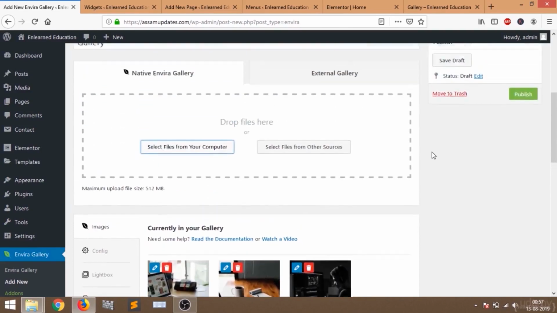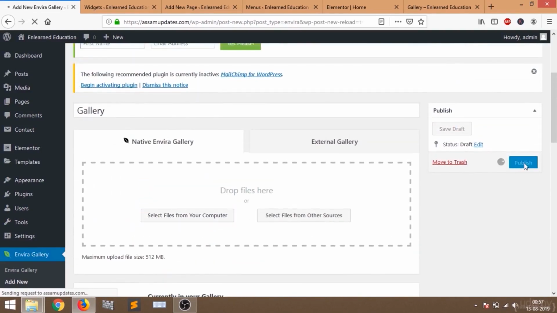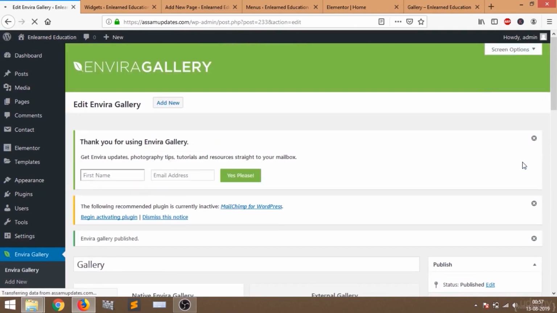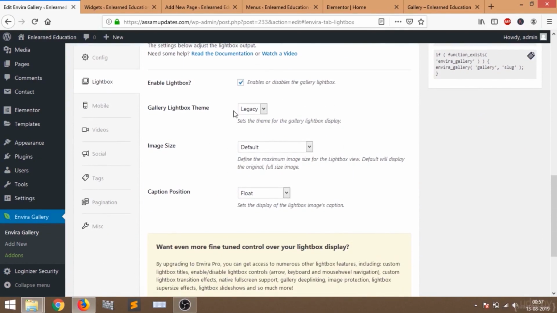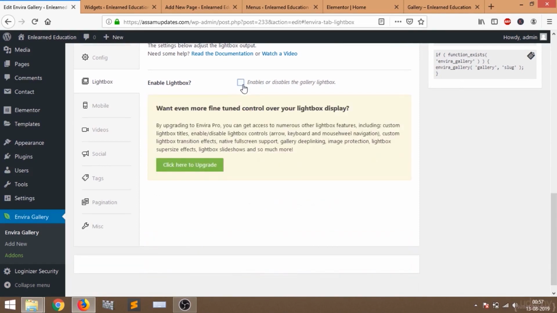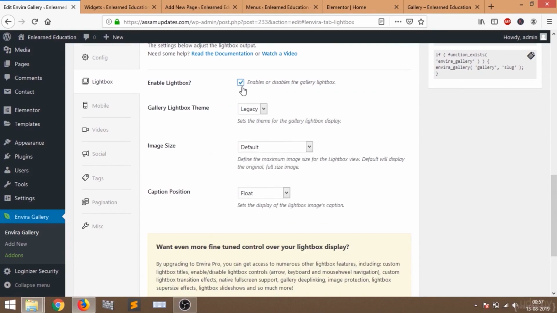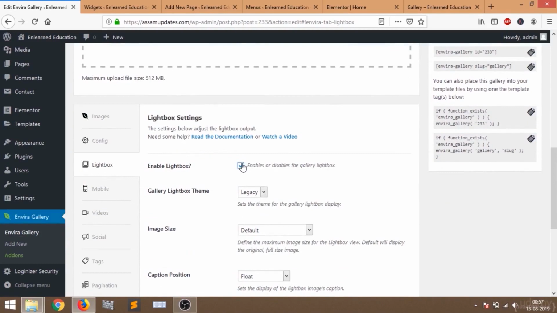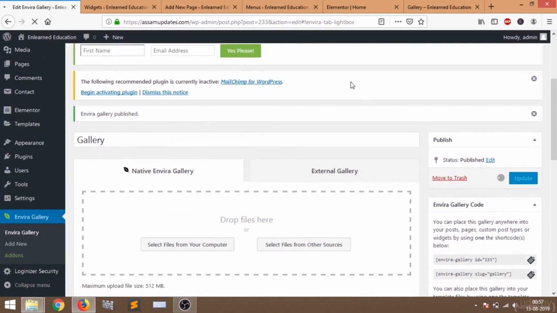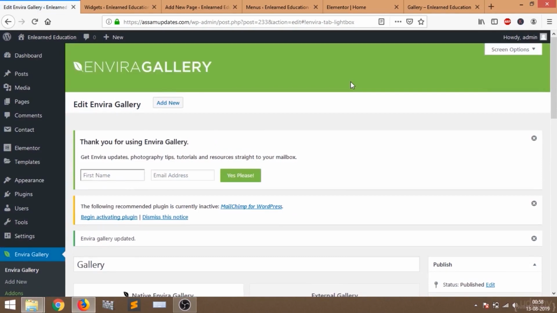Now we are going to publish this gallery. Just click on publish. So now our gallery is published. Now you are going to select the light box. Just see if the light box is enabled or not. If it is not enabled, then just tick this box. Do not forget that. If this box is unticked, then tick this box and click on update. So now our gallery is updated.